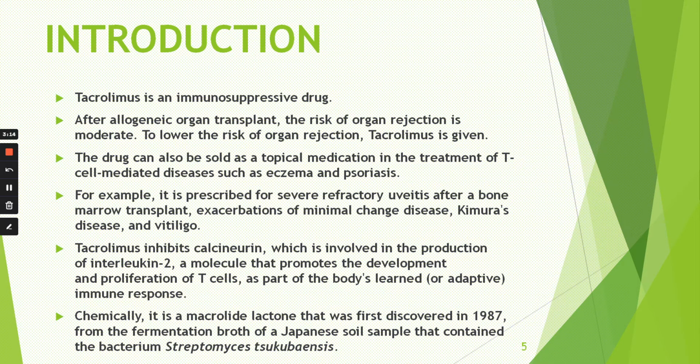After allogeneic organ transplantation, the risk of organ rejection is moderate. To lower the risk of organ rejection, tacrolimus is given. The drug can also be used as a topical medication in the treatment of T-cell mediated diseases such as eczema and psoriasis. For example, it is prescribed for severe refractory uveitis which occurs in the eyes after a bone marrow transplantation.